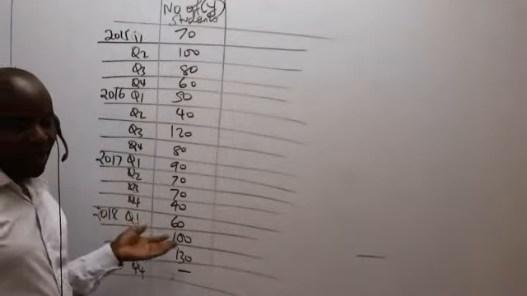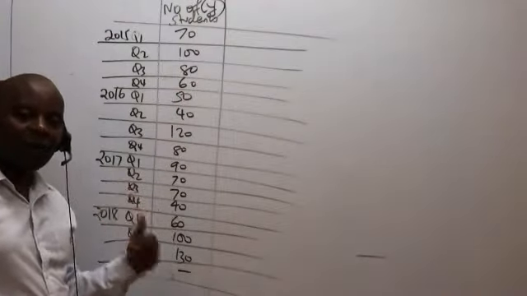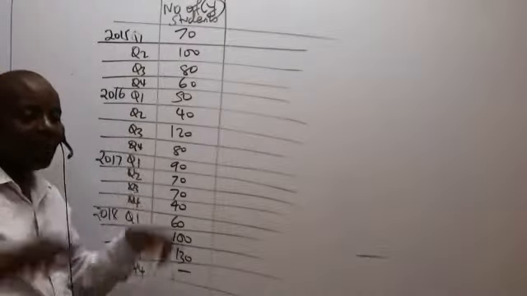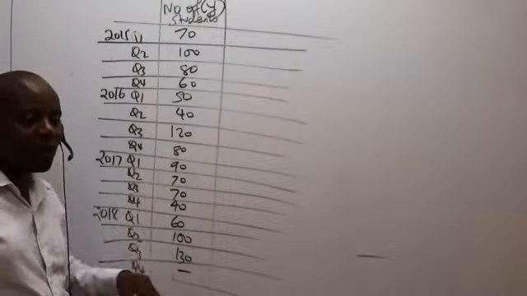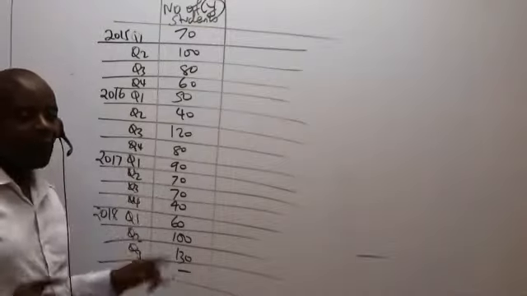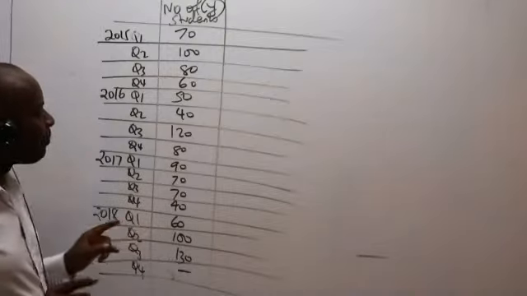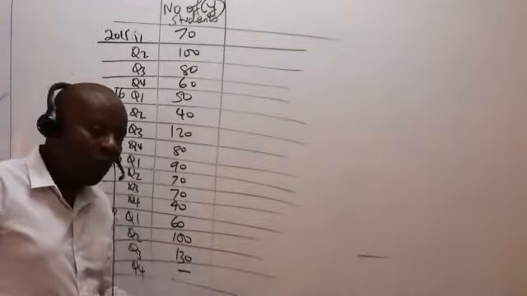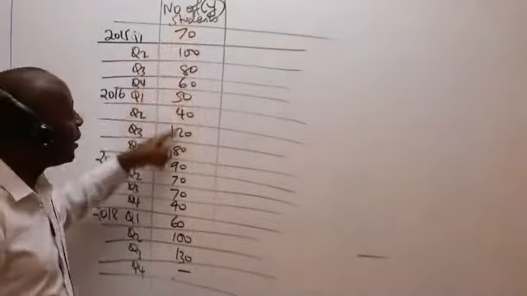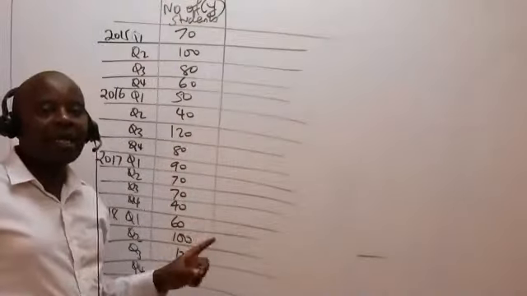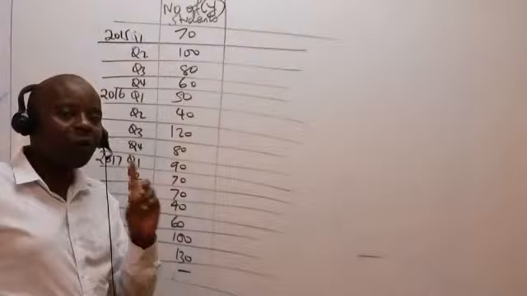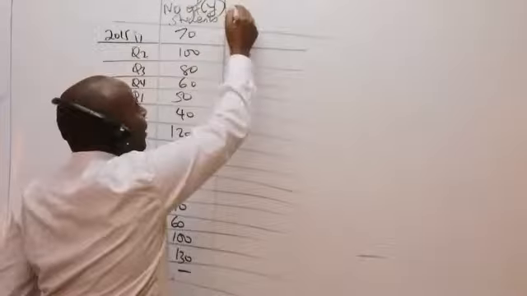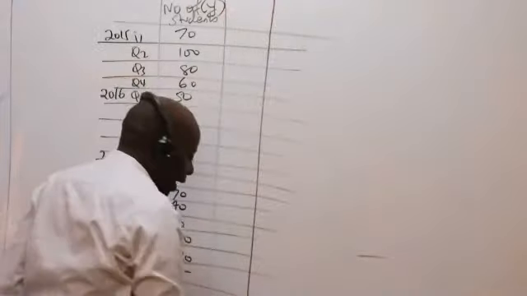Why? Number of students in this case straight away becomes my time variations, my time series, because the number of students will always fluctuate as per the time. So ladies and gentlemen, listen. The first thing that I will do is to analyze this time series and break it down to the trend and the seasons. The first thing that I will do is to give my examiner the trend.